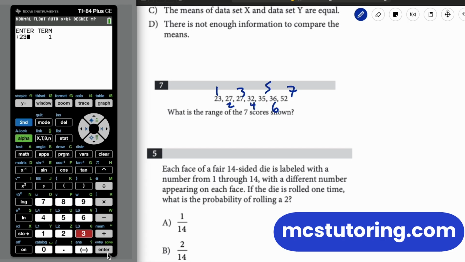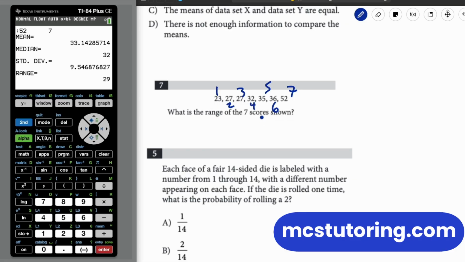So 23 is the first term. 27 is the second term. 27 is the third term. 32 is the fourth term. 35 is the fifth term. I just want to double check that. I'm just losing it here. 36 is the sixth term. And then 52 is the seventh term.